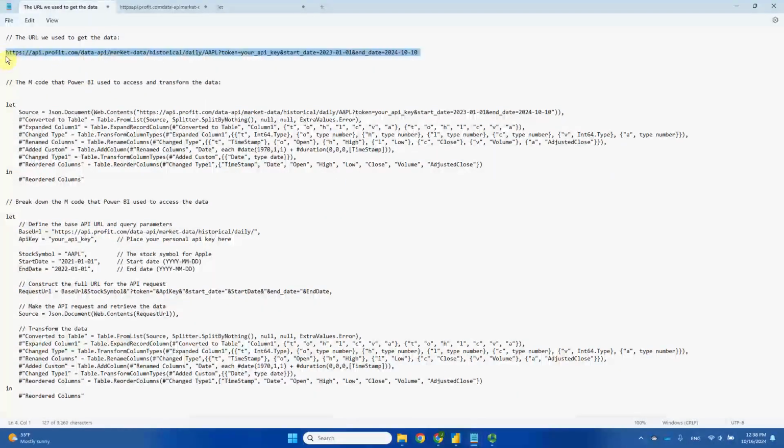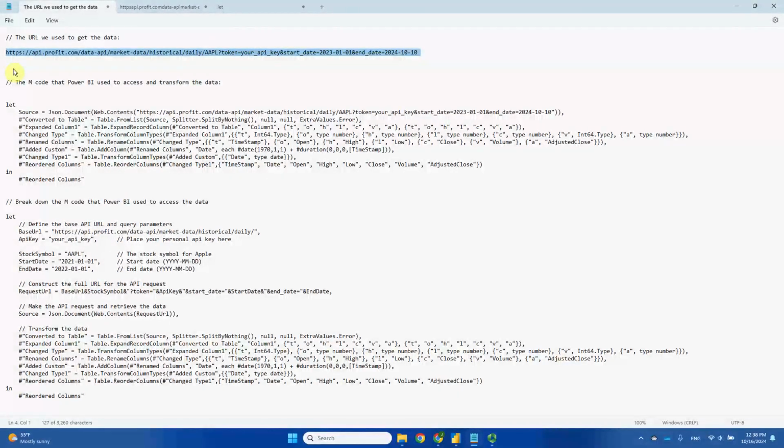So once you see this URL, it's just a combination of different pieces of information. We can actually reconstruct this URL such that certain pieces of information can be replaced. For example, you can replace Apple's ticker symbol with another stock's ticker symbol. You can replace the start date with a different date.